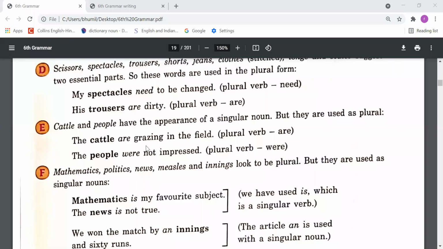The cattle are grazing, right? The people were not impressed. So we have used are and were here. Why? Because our nouns are plural, not singular.